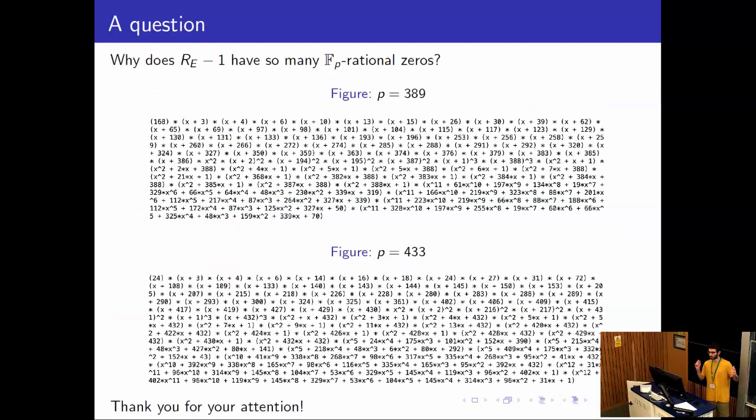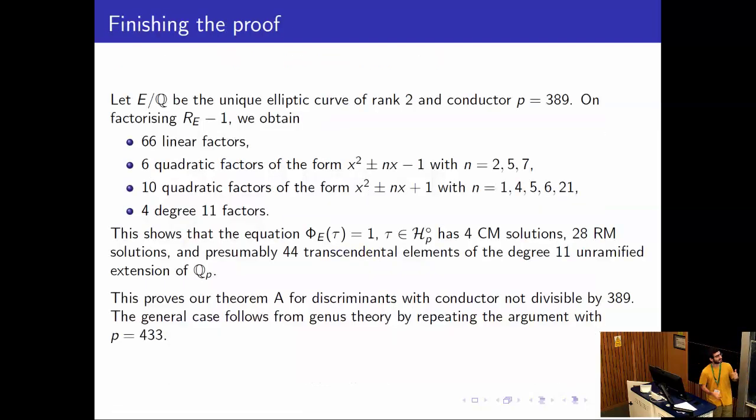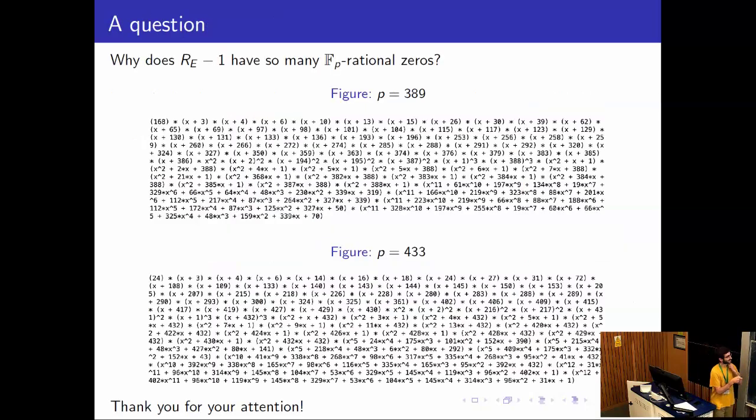And I just want to end with one question. So we had 66 zeros defined over Fp, which is almost half of the zeros. And in fact, this holds true for every rank 2 or rank 3 curve that we tried.